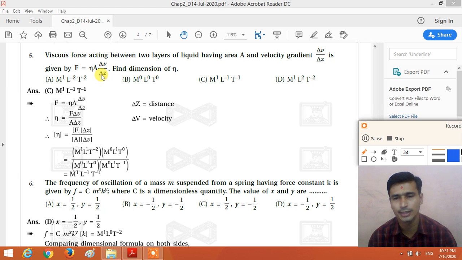Here we need to find the dimensional formula of the coefficient of viscosity. This eta is called the coefficient of viscosity, right?